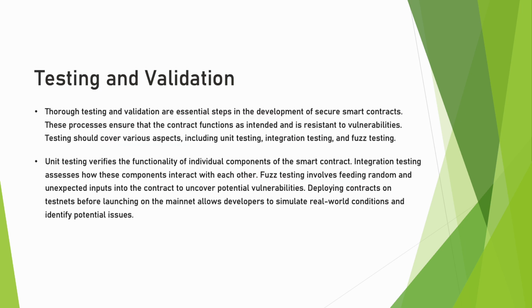Moving on, we have testing and validation. Through testing and validation, we ensure the smart contracts function as intended and are resistant to vulnerabilities. Testing should include unit testing, integration testing, and fuzz testing. Unit testing verifies individual components, integration testing assesses component interaction, and fuzz testing involves providing random inputs to uncover vulnerabilities. Deploying contracts on testnets before the mainnet allows developers to simulate real-world conditions and identify potential issues.